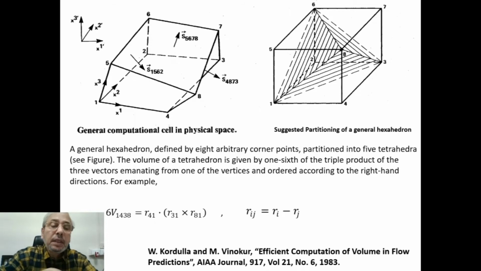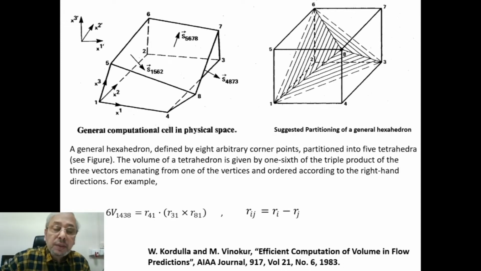Now we'll discuss how to calculate the volume of hexahedrals and the volume of tetrahedrons.